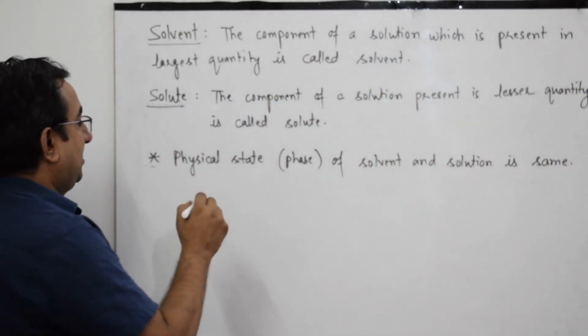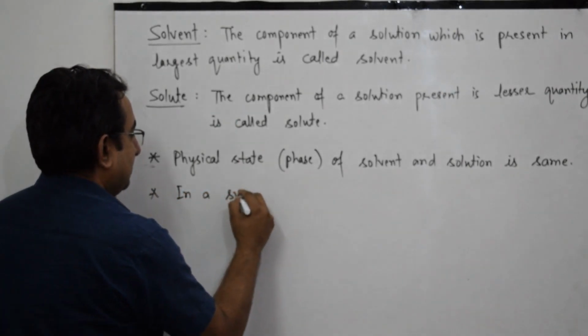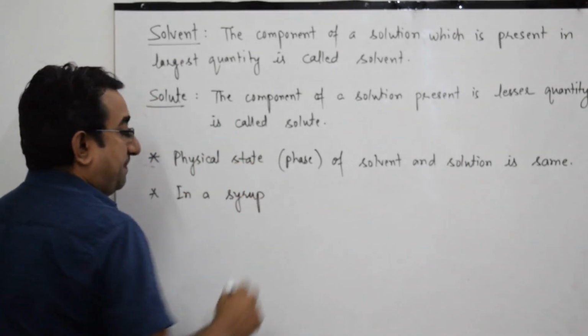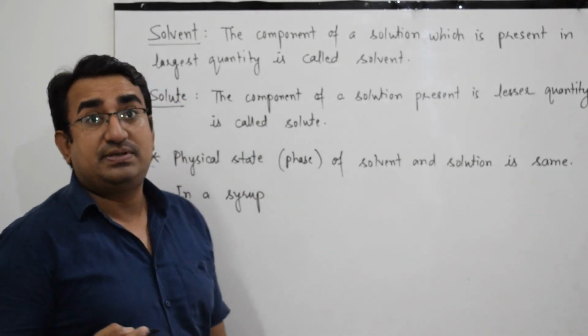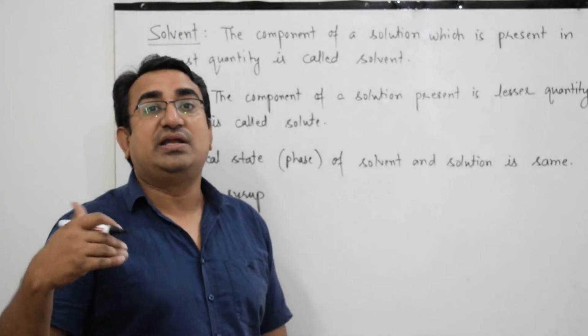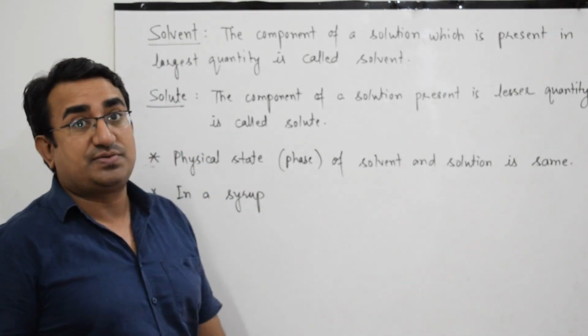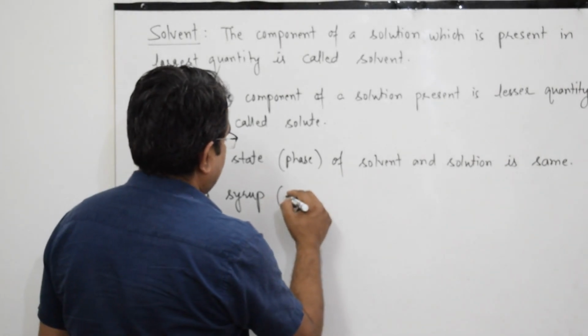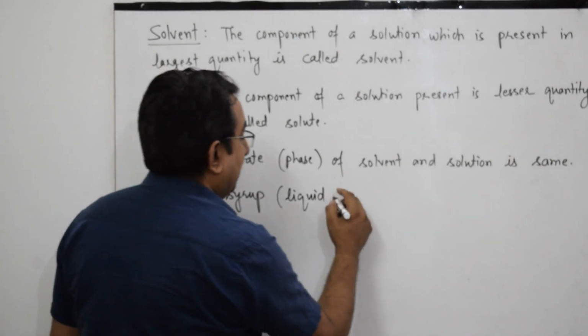For example, in a syrup. What is syrup? A thick or highly viscous sugar solution is called syrup, and the physical state of syrup is liquid. So a syrup is a liquid solution,